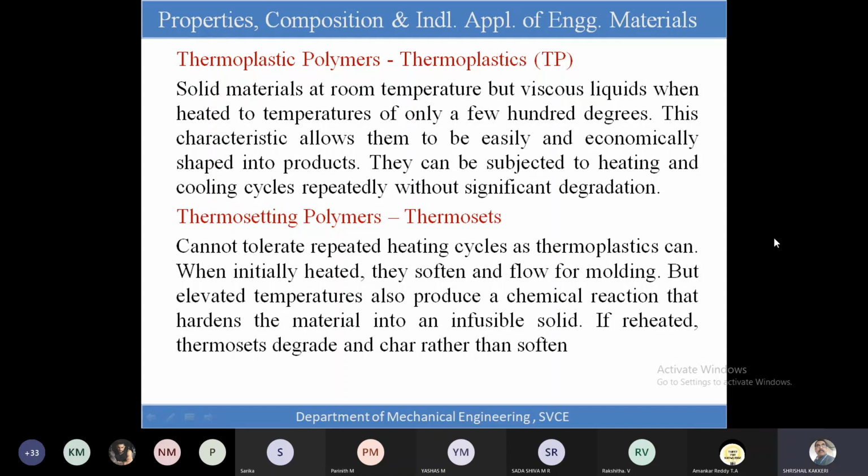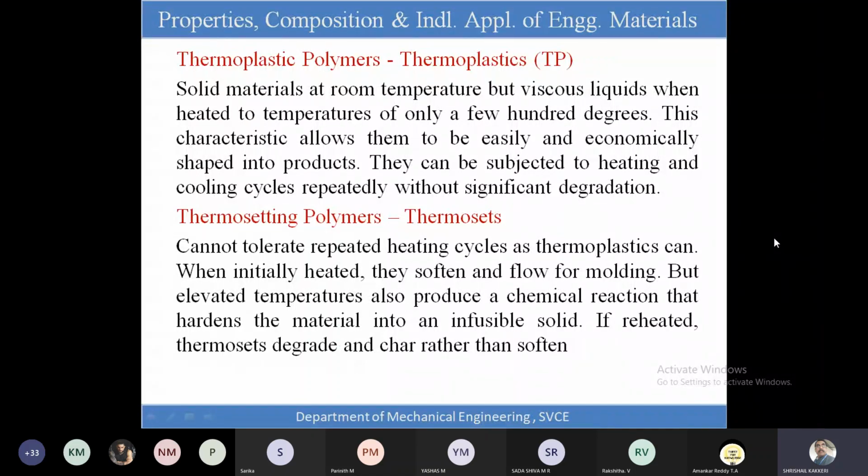Thermosetting polymers, as the name indicates, once they have set down, recrystallized and solidified, it is not possible to remold them once again. I think it is not required for us to understand the chemical reactions or chemical composition. Please try to understand this much only.